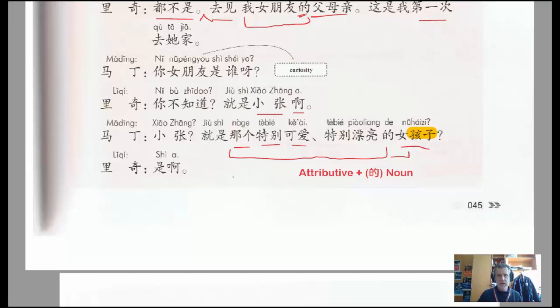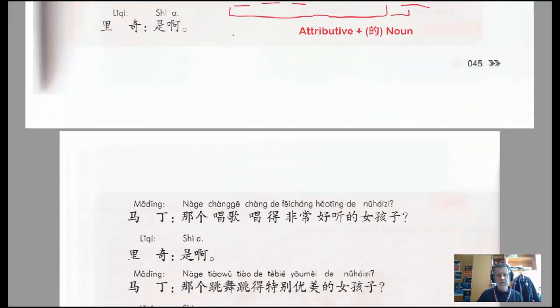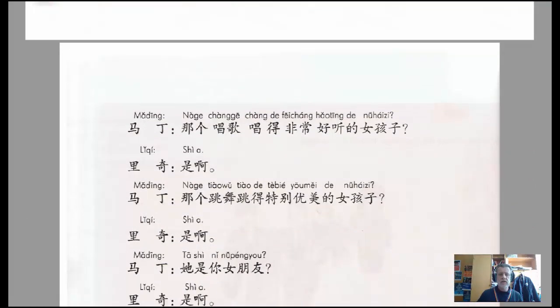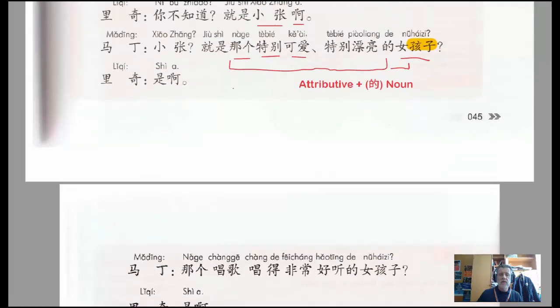It's like saying, yeah, it's obvious, man. Ma Ding then goes on, so he's not convinced. He's surprised. He's still trying to figure out, is there another Xiao Zhang? 那个唱歌唱得非常好听的女孩子. So if you look in this first description that he makes of her, he's using mostly adjectives, 可爱, 漂亮,